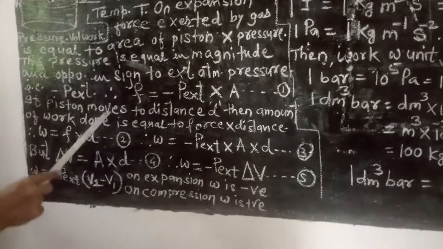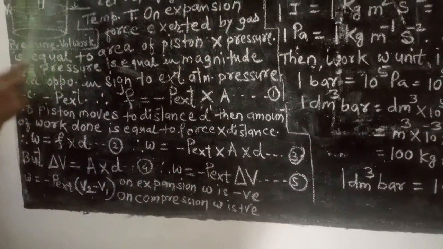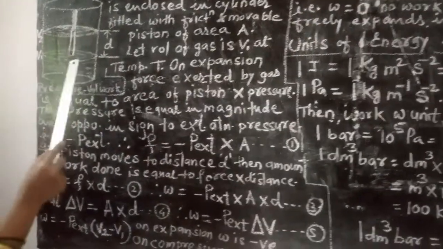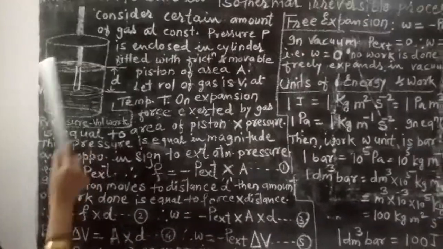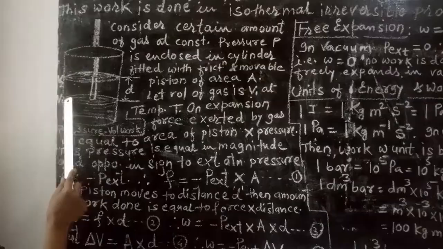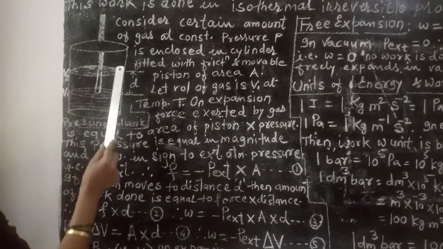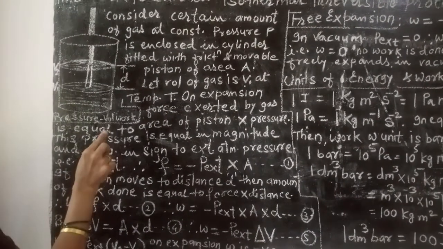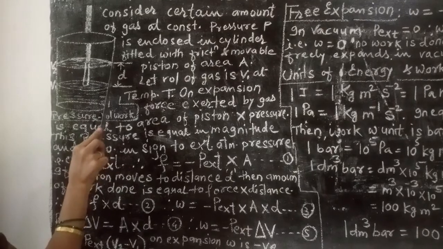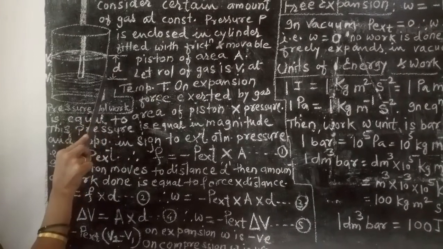Now if the piston moves a distance D, on expansion the piston moves in the upward direction, and therefore the initial volume V1 changes to the final volume V2, and the gas molecules have to travel this distance d.